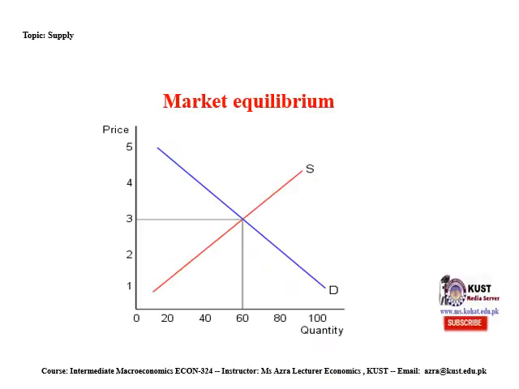Here is market equilibrium. From our previous lecture, we have taken the demand curve here. In that lecture, we have pasted the supply curve from our previous slides. This is the equilibrium level. Here both demanders and suppliers are willing at that price, and both demanders are willing to buy, as well as suppliers are willing to supply, that much quantity of goods.